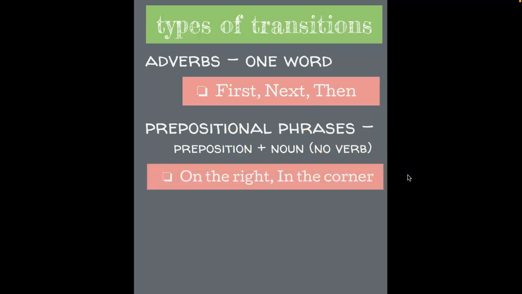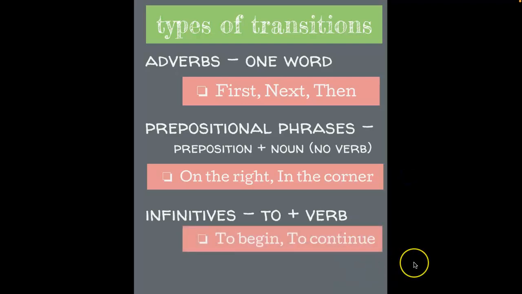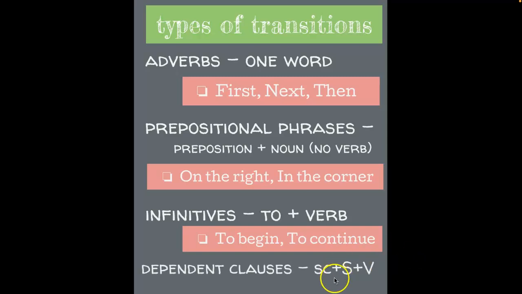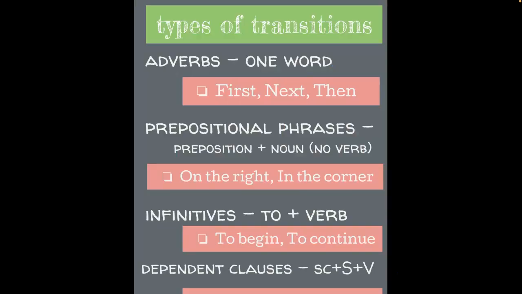On the right, in the corner. We can have infinitives used as transitions as well: to begin, to continue. And then dependent clauses. Dependent clauses start with a subordinating conjunction like because, or if, or although, and they do have a subject and a verb. So that's how we can separate them from prepositional phrases. After school ended. All right, so you've taken some notes on transitions. Tomorrow we're going to do some writing, and this will be a good reference page for you to use.